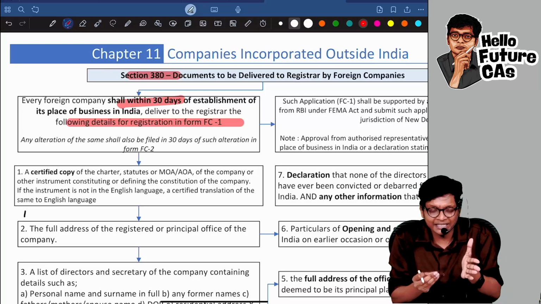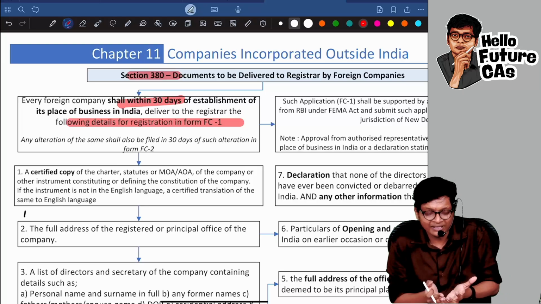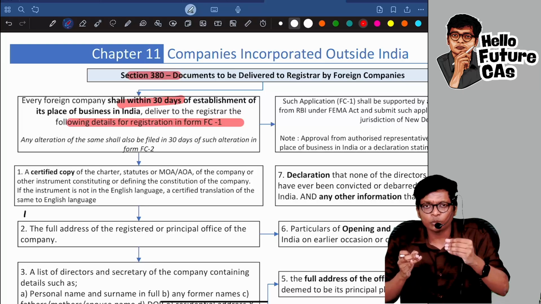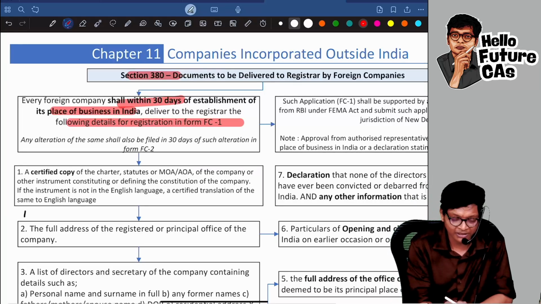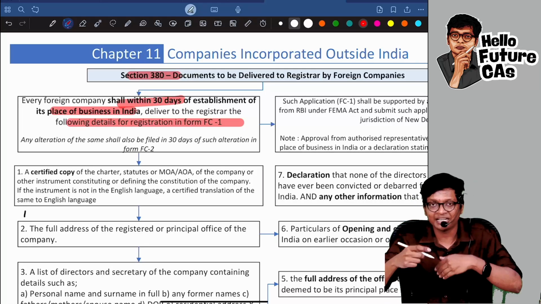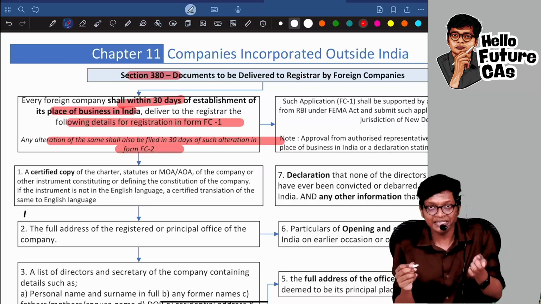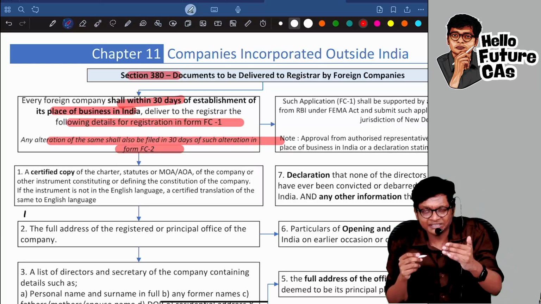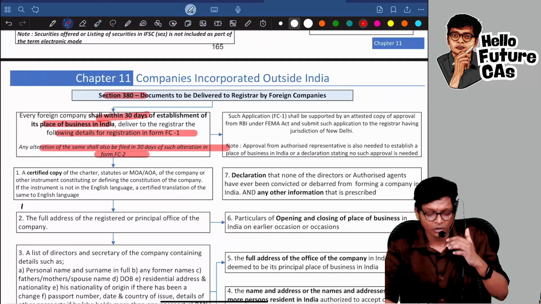FC1 will give details of who is the authorized representative along with a lot of attachments. So if Uber is coming to India, within 30 days of establishing place of business, they have to file FC1. And if any information is changing, address change, etc., you have to file amendments in 30 days in FC2. So FC1, first time coming to India, 30 days; amendments means second time or subsequent, FC2 within 30 days.